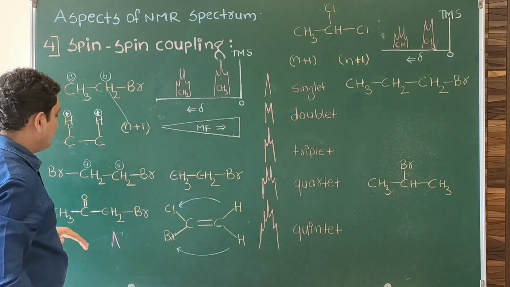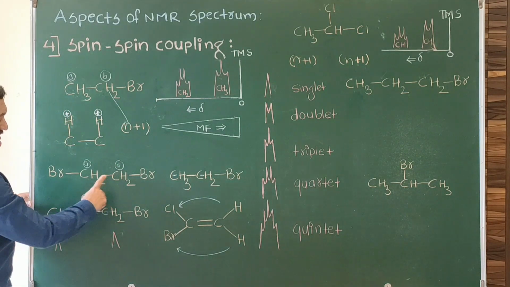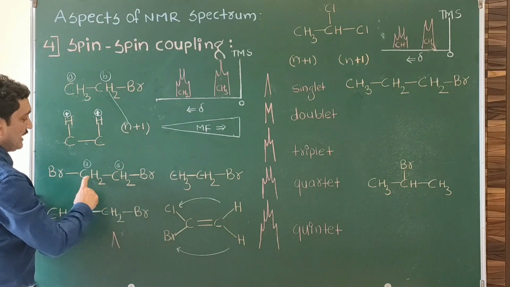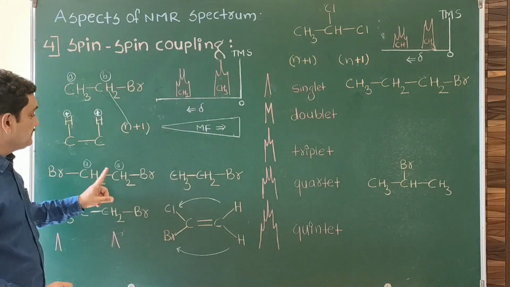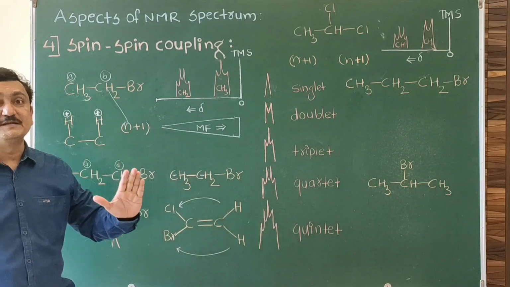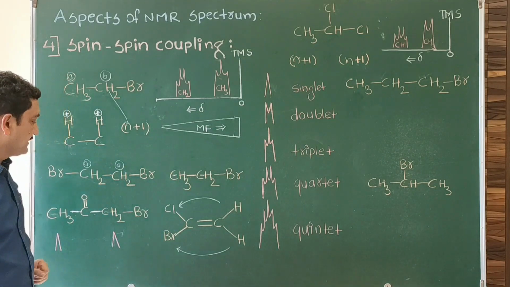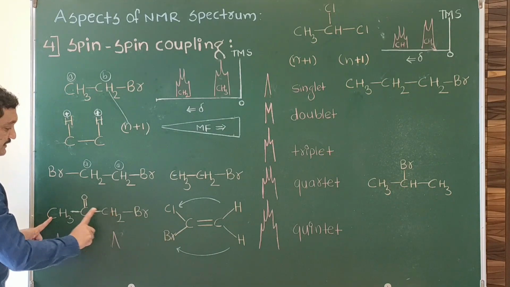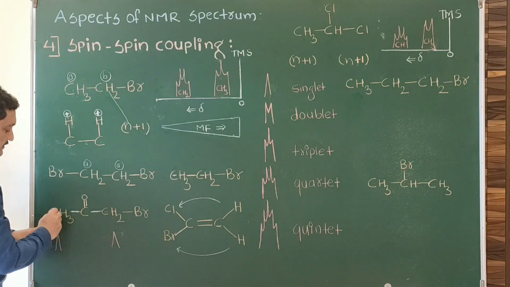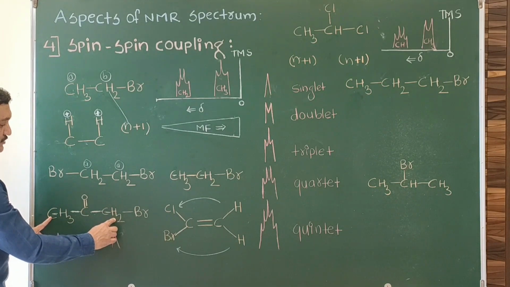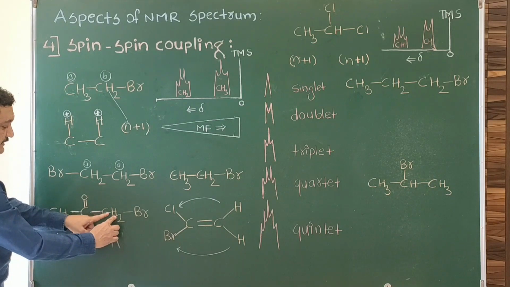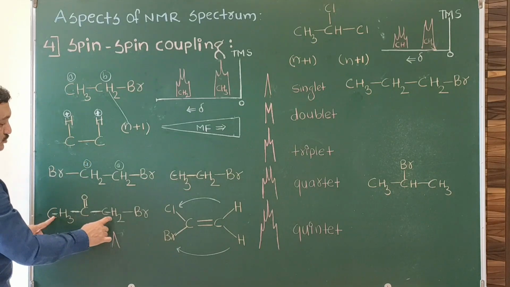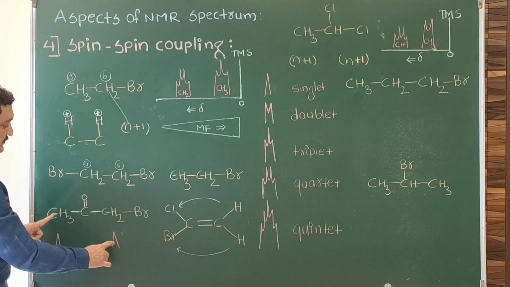So splitting of signal requires some criteria. In this case, the two CH2 hydrogens are equivalent. They are giving the same signal. So equivalent protons will not be responsible for splitting. Equivalent protons don't split the signal; magnetically they are identical. Second point, these two hydrogens are non-equivalent, but they will not split the signal of each other because they are far away. They are separated by 4 bonds. So spin-spin coupling will not occur. Maximum 3 bonds are allowed. So no coupling, no splitting, and their signals will be without splitting.